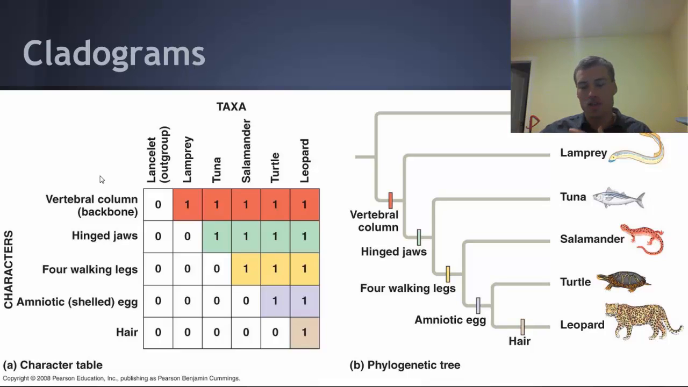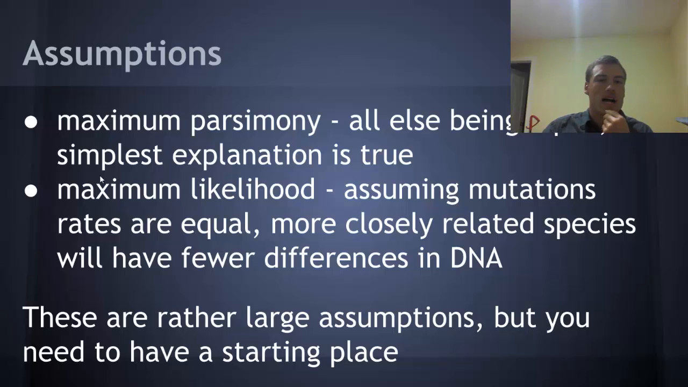So a clade can change based on how you want to set it up. Some assumptions that we make. First one is maximum parsimony. This is basically Occam's razor. All else being equal, the simplest explanation is going to be true. So when we create a cladogram, we want it to be as simple as possible.